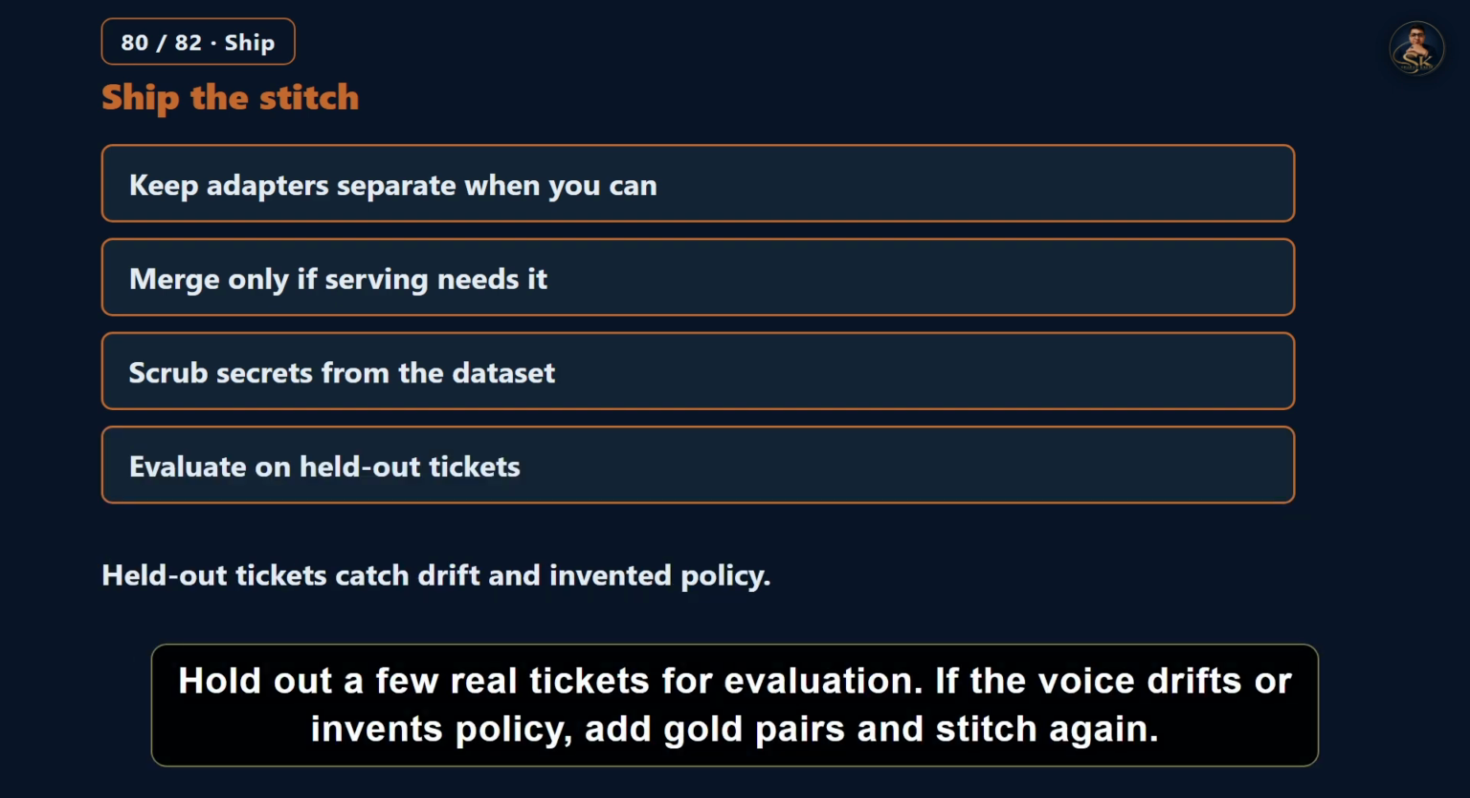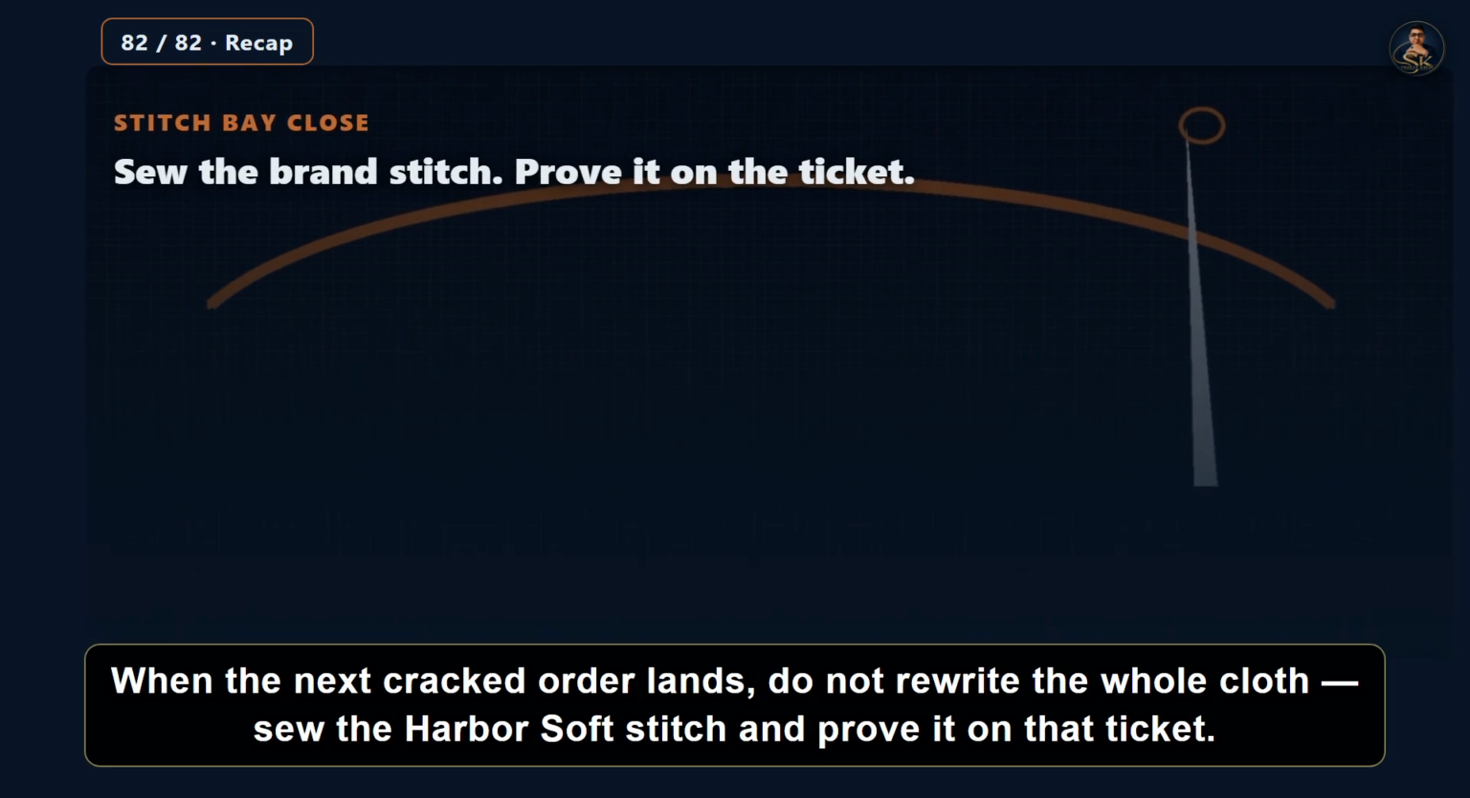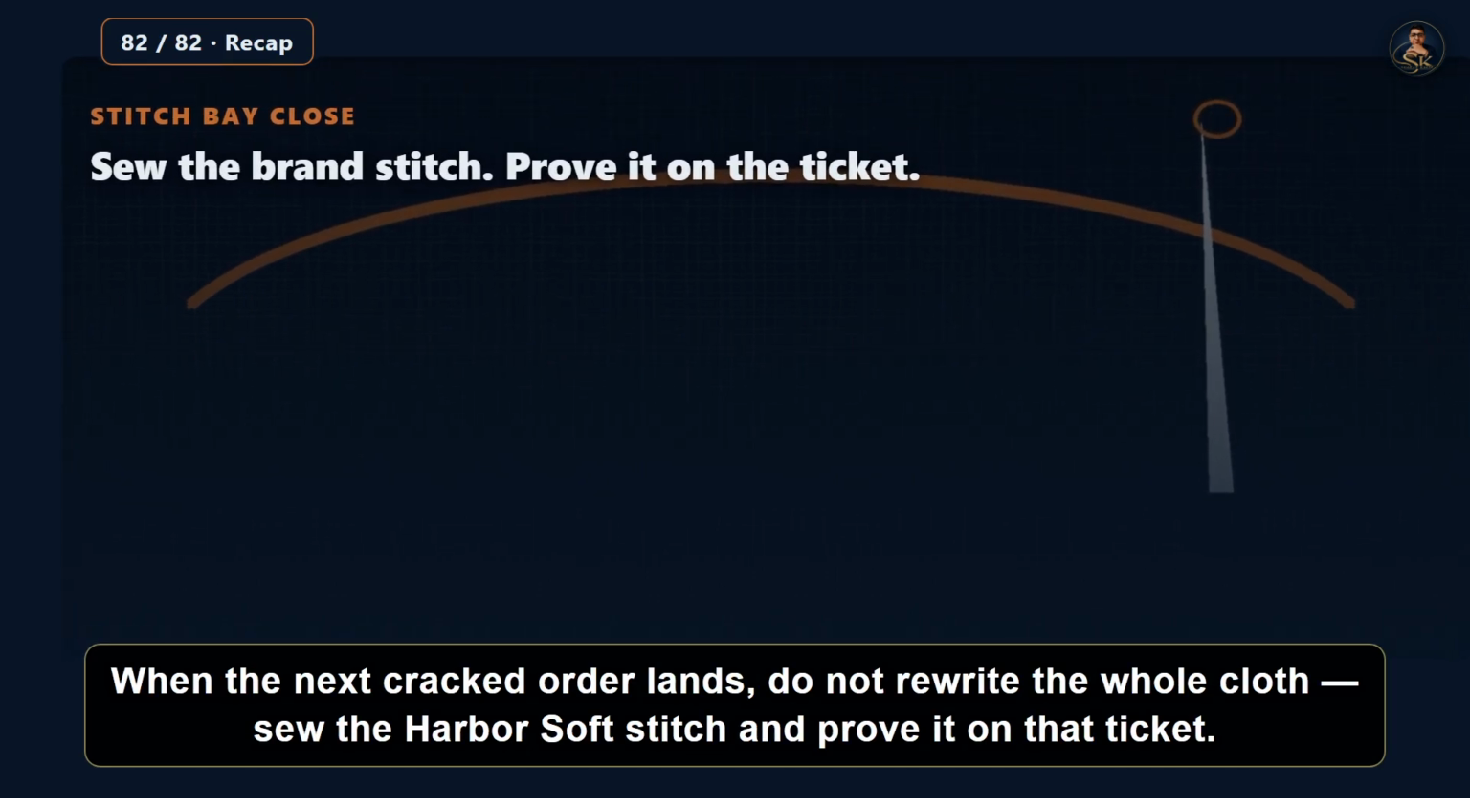Hold out a few real tickets for evaluation. If the voice drifts or invents policy, add gold pairs and stitch again. Stitch Bay: RAG for facts, LoRA for voice, QLoRA for one GPU training, Unsloth for speed. When the next cracked order lands, do not rewrite the whole cloth. Use the Harbor Soft stitch and prove it on that ticket.